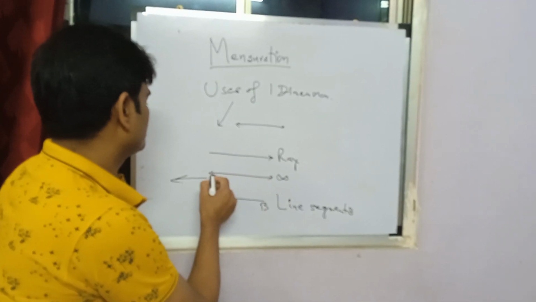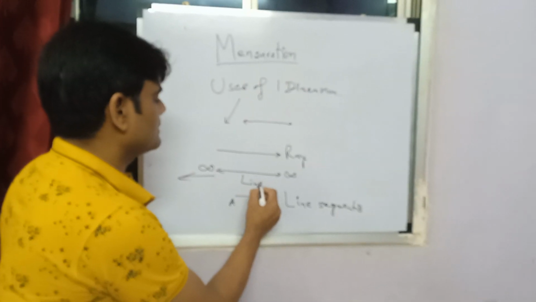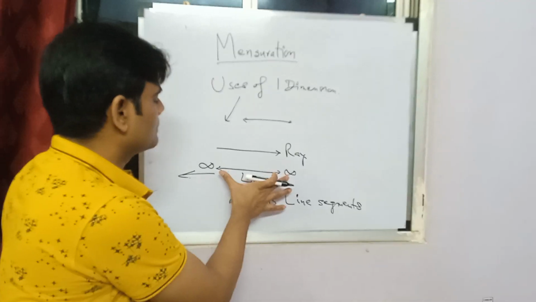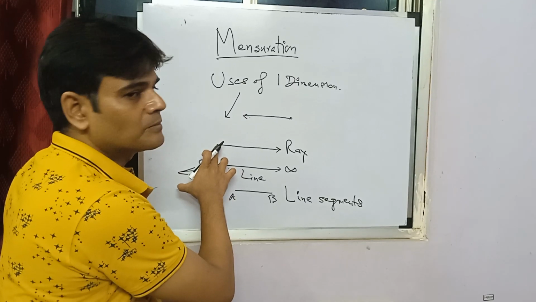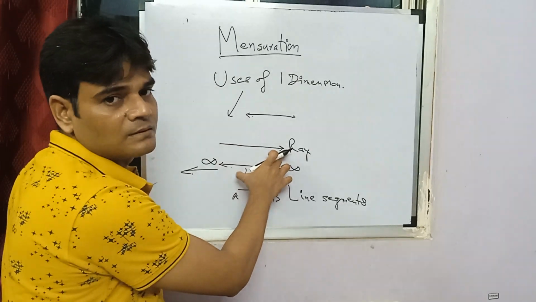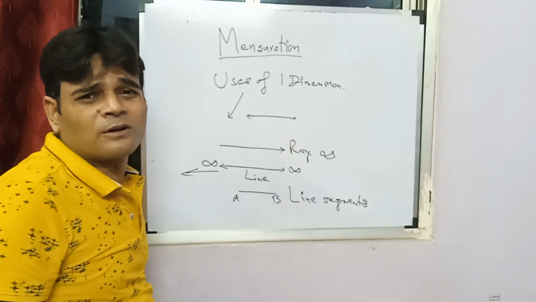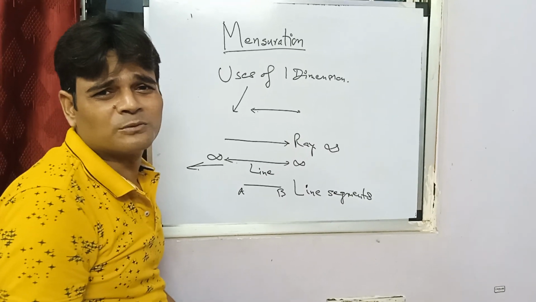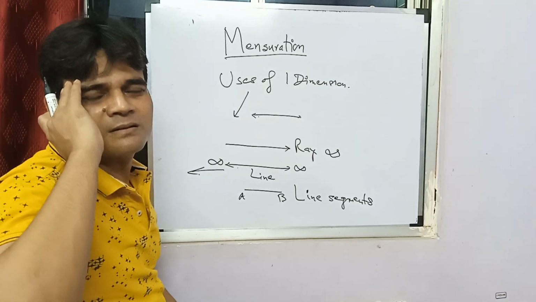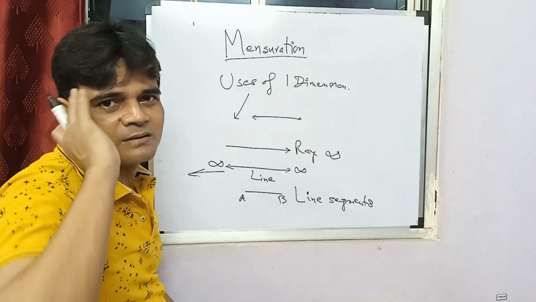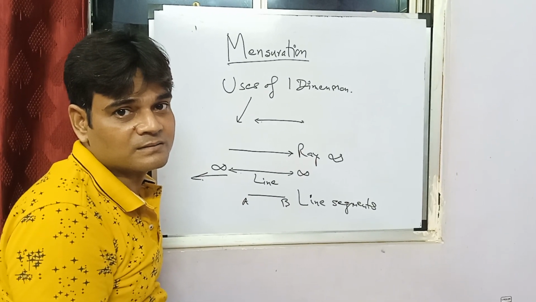This is a line. This is the actual definition of line. Goes both ways into infinity. A ray, starting point, one direction into infinity. See, mathematicians talk about infinity, but nobody, we cannot imagine infinity, but that is how mathematics is.